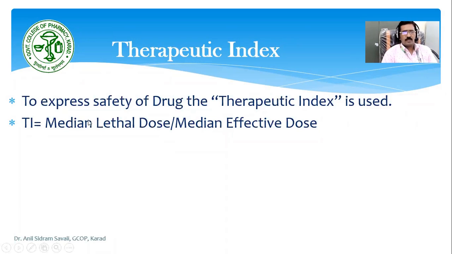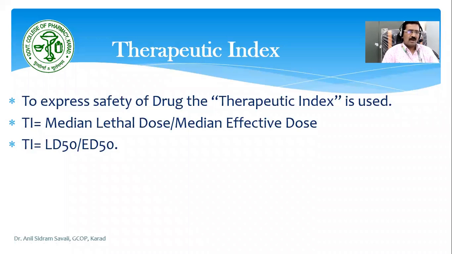So therapeutic index आपण calculation कसं करतो, median lethal dose divided by the median effective dose किंवा LD50 upon ED50.